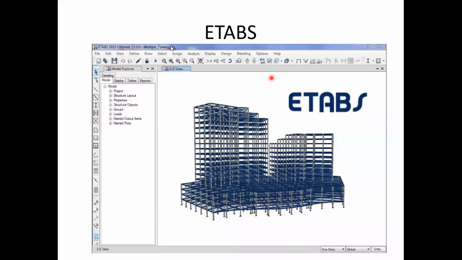Many of the designers prefer this particular software, because sometimes STAAD Pro is going to give you an uneconomical design as far as the building is concerned. Okay, so ETABS is going to give you a more economical design, and it will be safe. So this is why the ETABS is very widely used in the designing field.